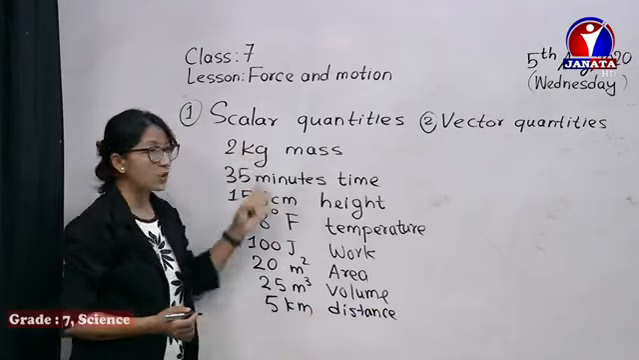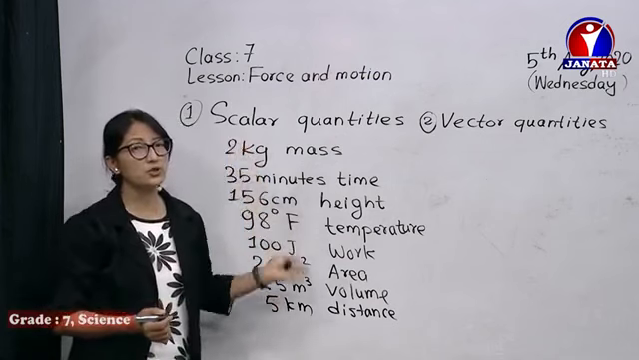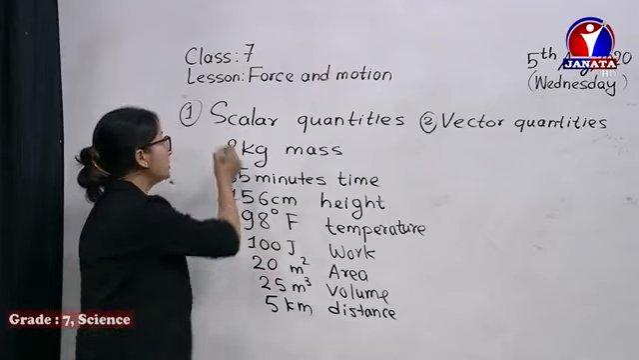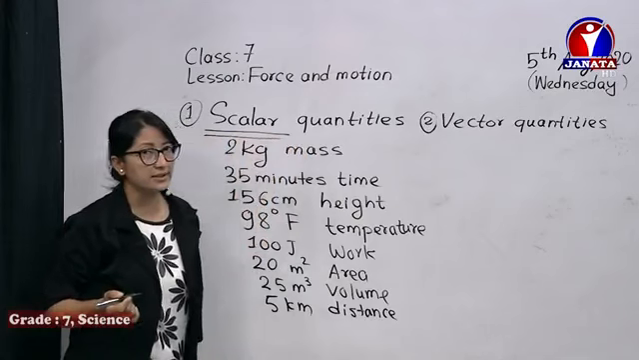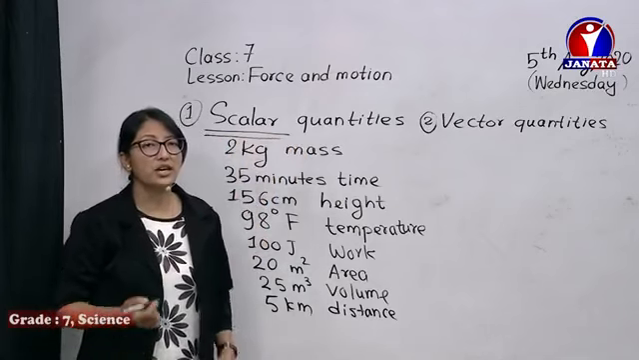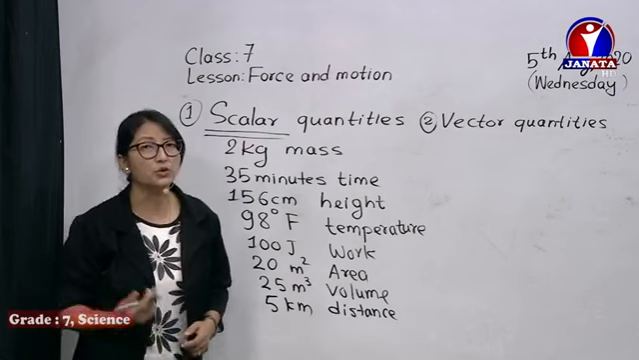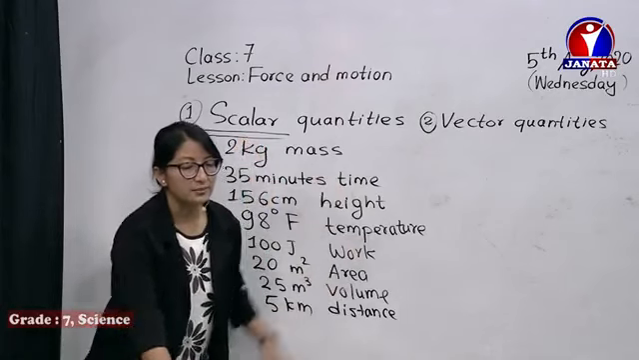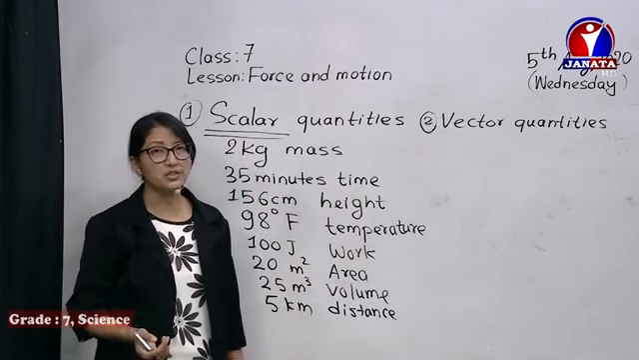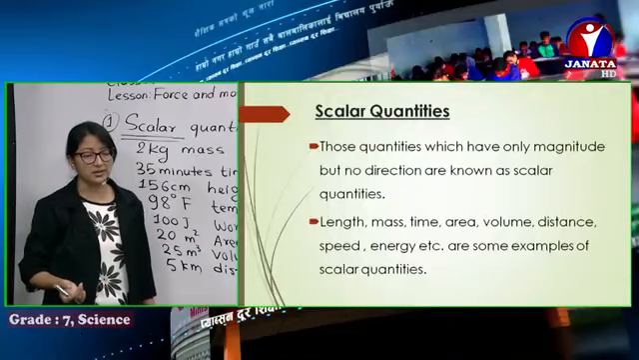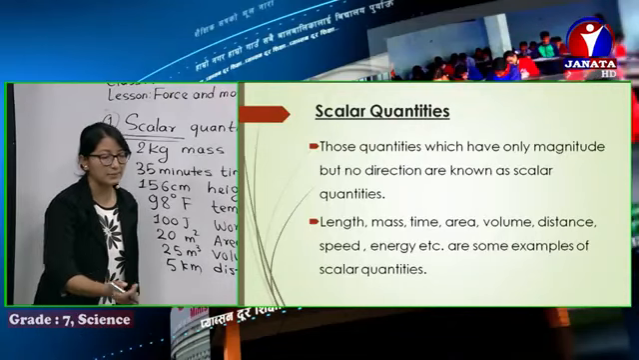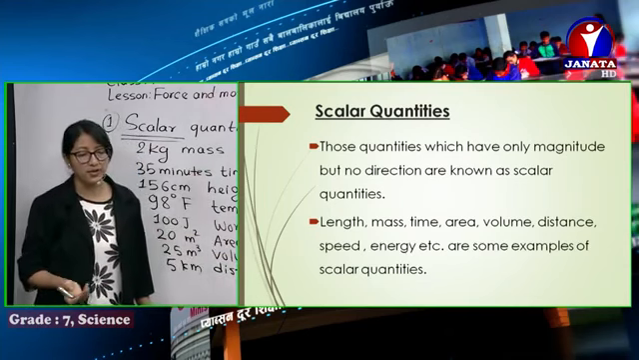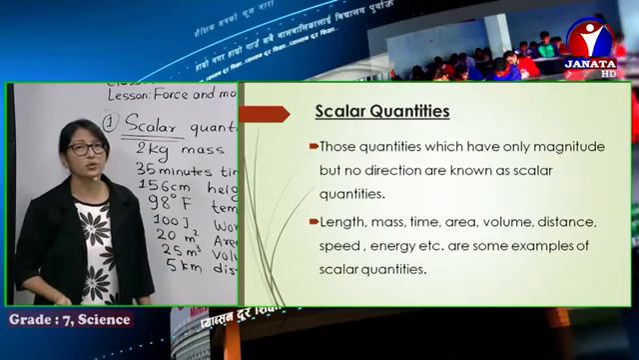So these are all quantities which show only the magnitude, only the value. These sorts of quantities are called scalar quantities. We can simply define them as the quantities which have only magnitude, value. Now, just look at the slide, a simple definition. Scalar quantities are those quantities which have only magnitude but no direction. The examples are clearly given here: length, mass, time, area, volume, distance, all these are scalar quantities.